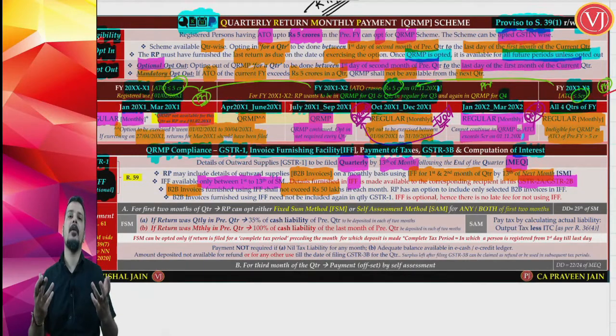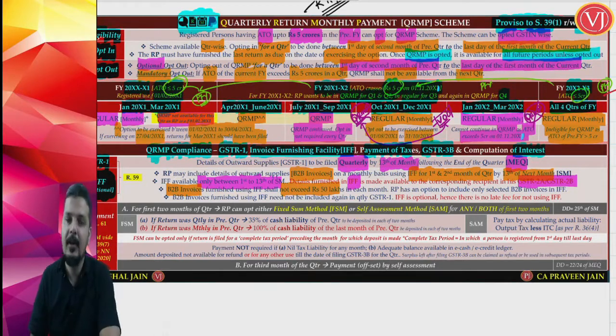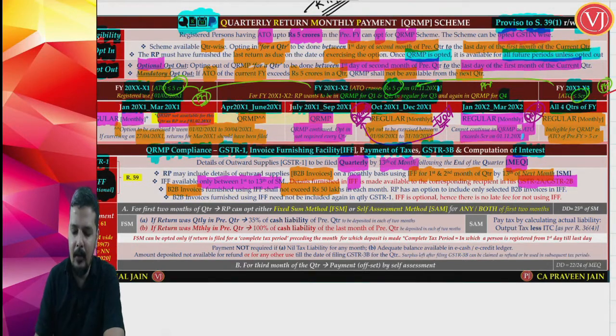If you have B2B invoices in a particular month, say 1 crore, you cannot put the entire 1 crore in IFF. You can put a maximum of only 50 lakhs in your invoice furnishing facility, and whichever invoices you want to select, you can select those invoices in your IFF. Now you may ask, if I have B2B sales of 1 crore and I can report only 50 lakhs in IFF, understand that the balance 50 lakhs will be reported in your quarterly GSTR 1.